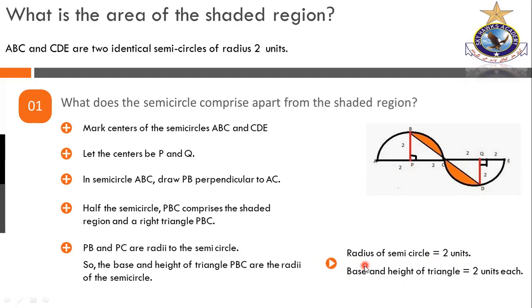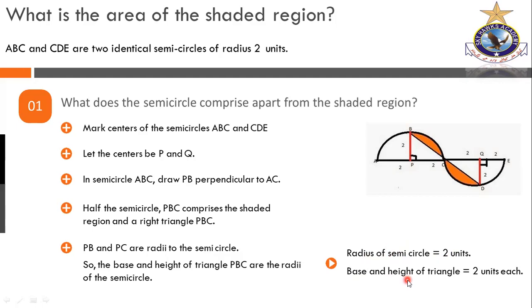At the beginning I said that we are tackling a problem which is a combination of two geometrical figures. One is a semicircle or circle, and the next one is a triangle. So from here, we have a lot of information about these two geometrical figures. About the semicircle, we have the radius of the circle, and about the triangle, we have the base and height.